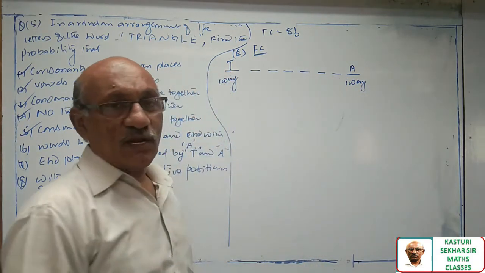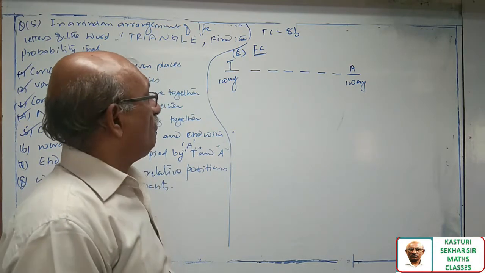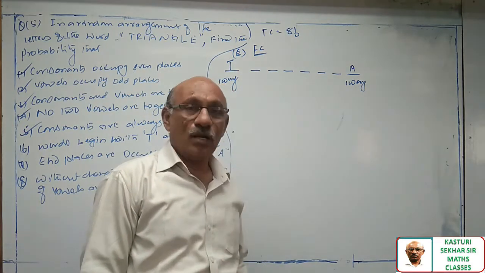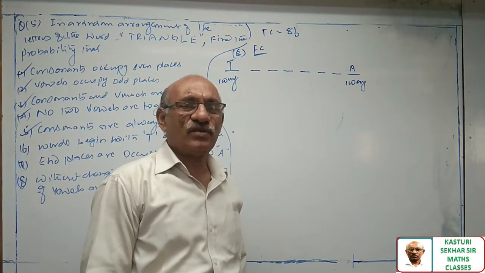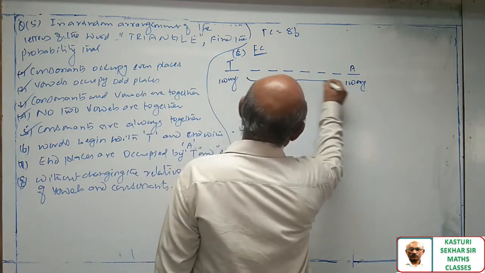So first place and last place are filled with the specified letters. Now in between we have 6 places.